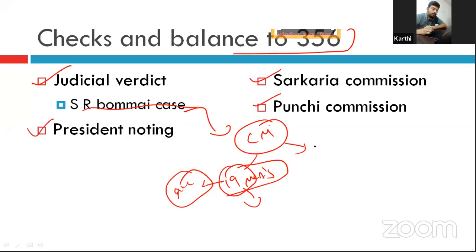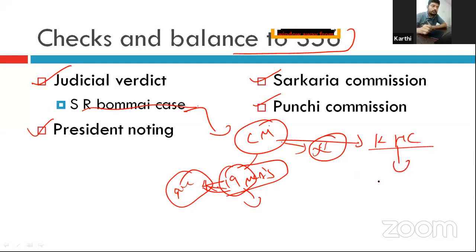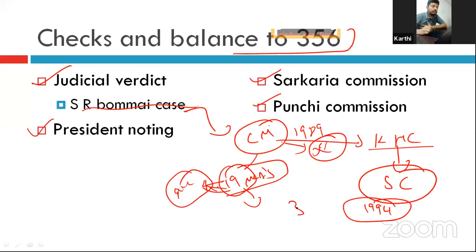So the Governor dismissed Bommai's government and called for a floor test. But he approached the Karnataka High Court. The petition was dismissed in the High Court, so he approached the Supreme Court. This happened in '89, but the verdict came only in 1994. But the verdict changed the nature of Article 356. Right, now we will see the verdicts that were held in that case.